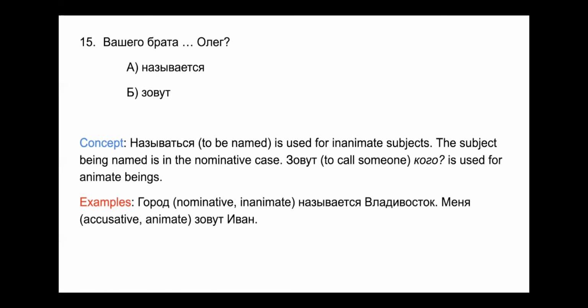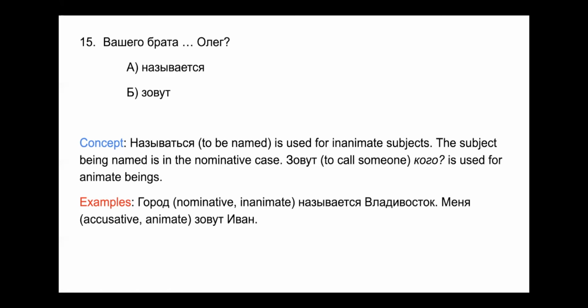This ending here, вашего брата, it does look like the genitive case for singular masculine. And you would be right, because for singular masculine, the genitive and the accusative animate look the exact same way, except for a few special cases.